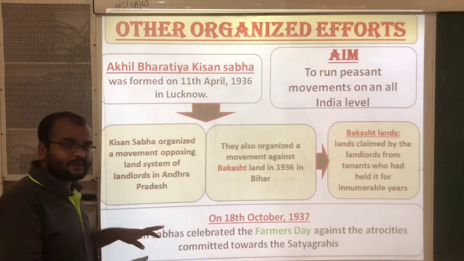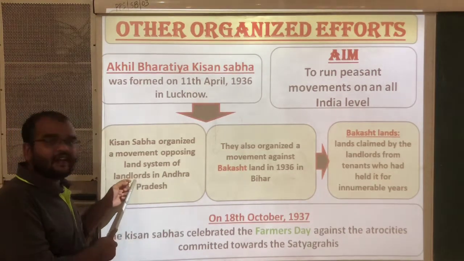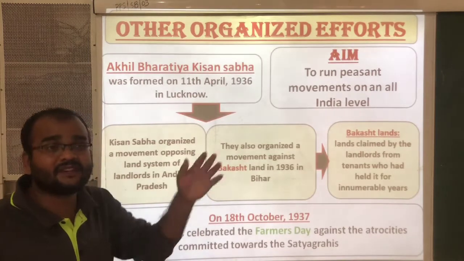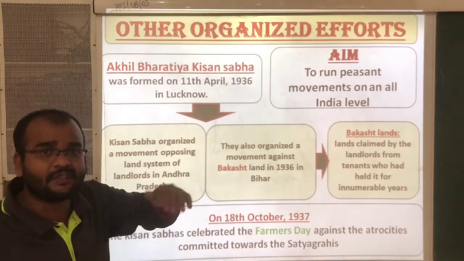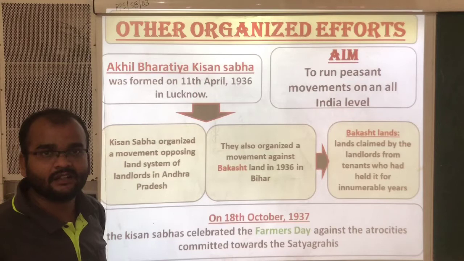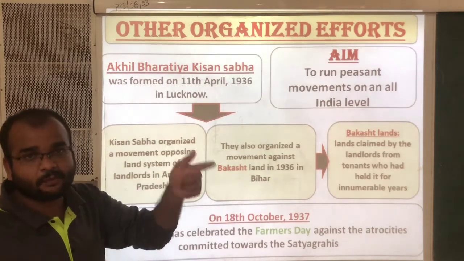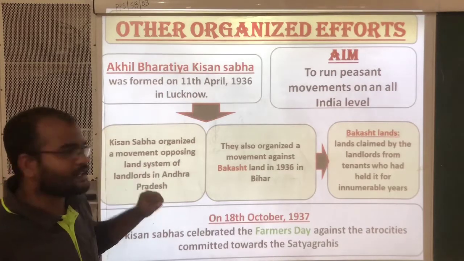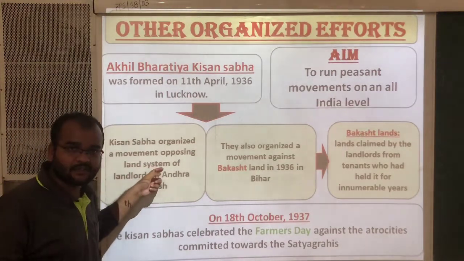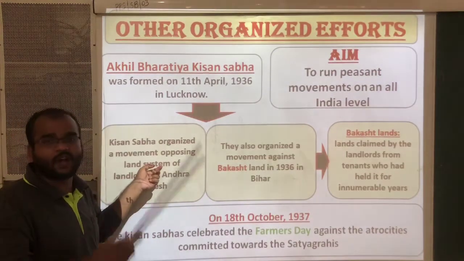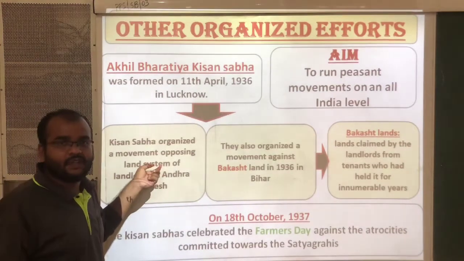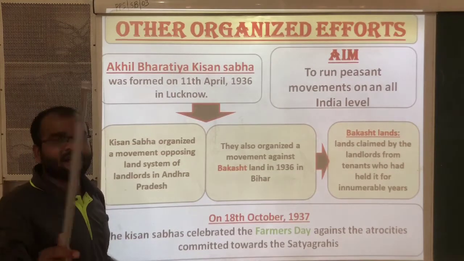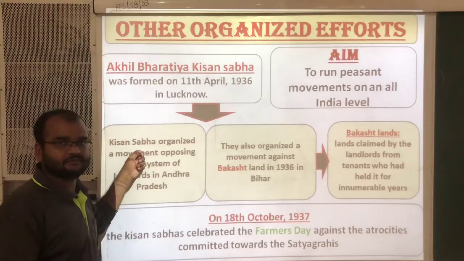In Andhra Pradesh, the landlords were following one type of land system that was in favor of landlords only, not in favor of peasants. Because of that kind of land system, the farmers faced so many problems. To solve their problems, the Kisan Sabha organized one movement.